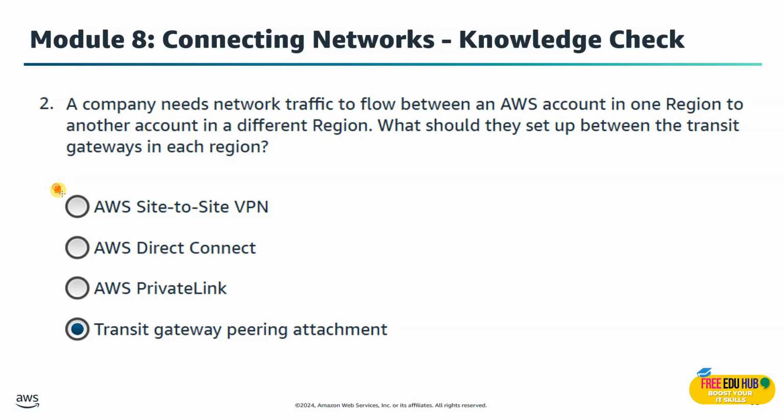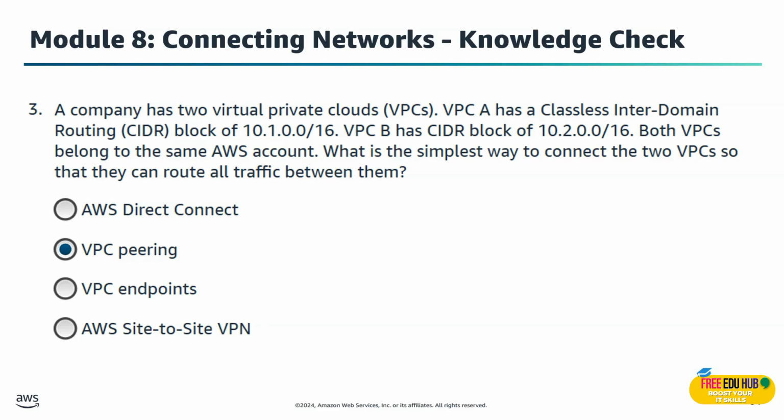Now let's see the other options. We are not selecting AWS Site-to-Site VPN. The reason is that it would work, but it uses the public internet and adds latency and management overhead. We are not selecting Direct Connect, because it provides private connectivity to AWS, but not region-to-region transit gateway peering. And we are not selecting PrivateLink over here because it's designed for private services access, not VPC to VPC routing.